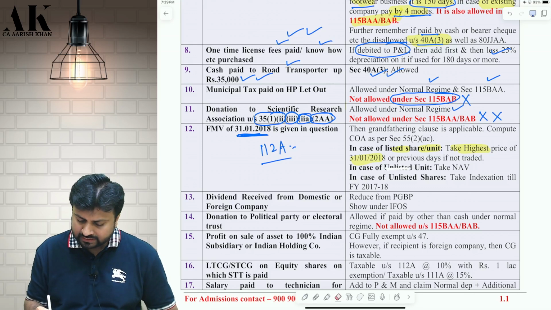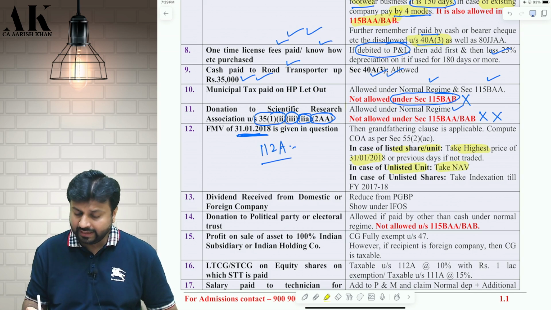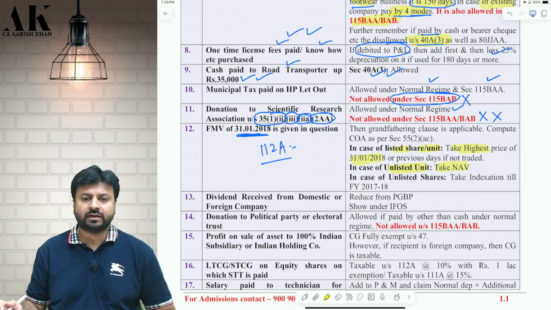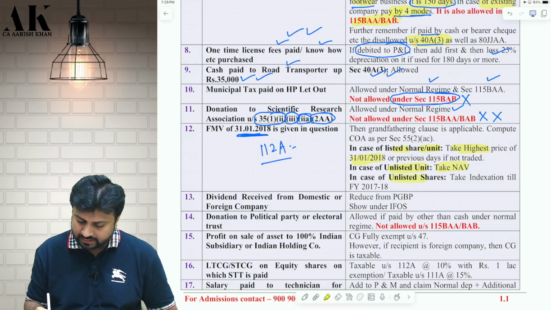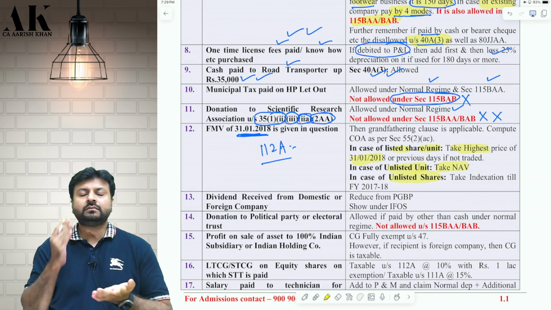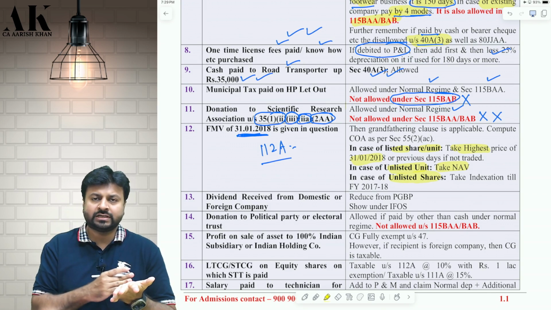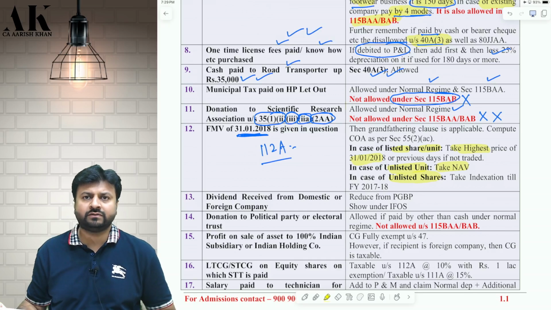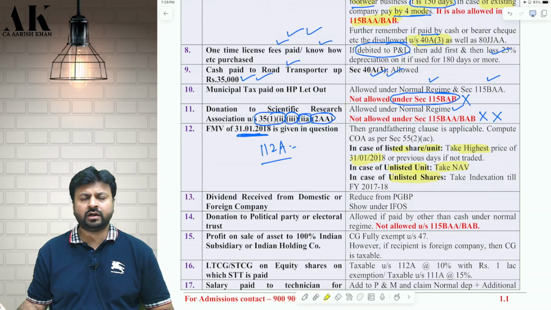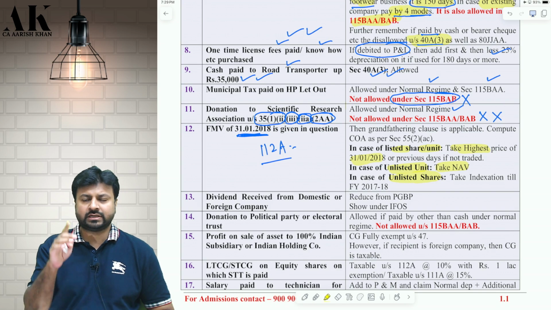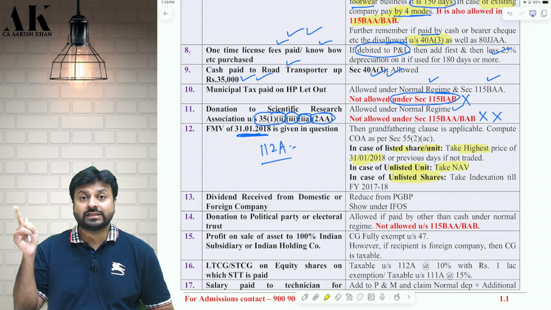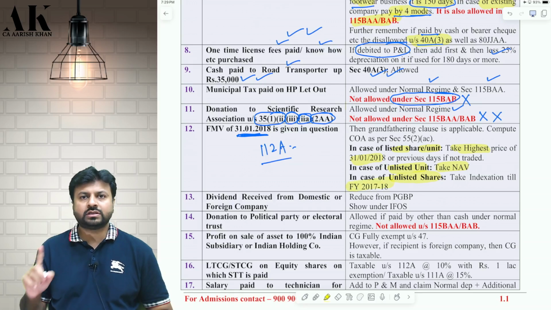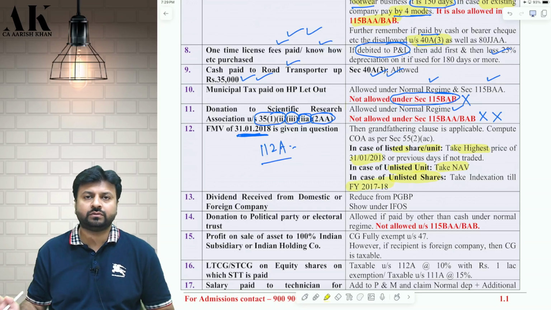In case of unlisted unit, you will take the NAV, net asset value, of 31st Jan. Okay. And in case of unlisted shares, you will take the cost of acquisition of those shares. For example, you bought the shares in 2005-6 for 100 rupees. Take the cost of those shares multiplied by 2017-18 indexation, which was 272, and divided by 2005-6 indexation.